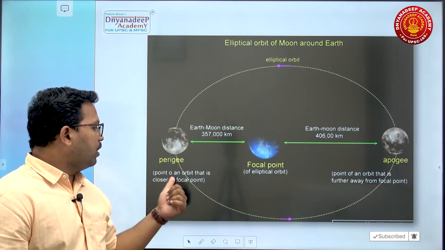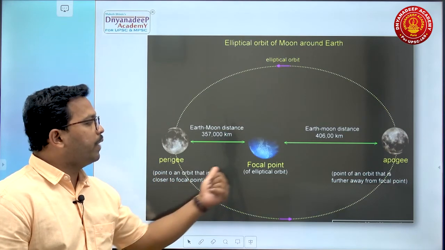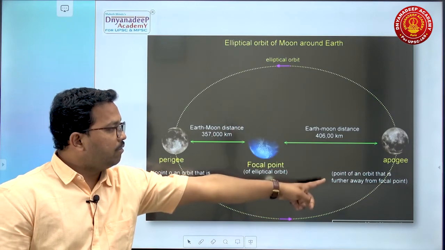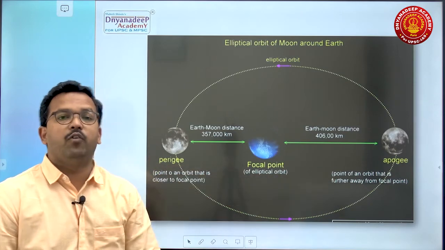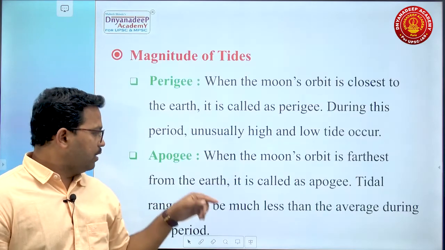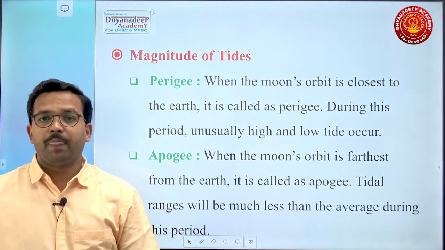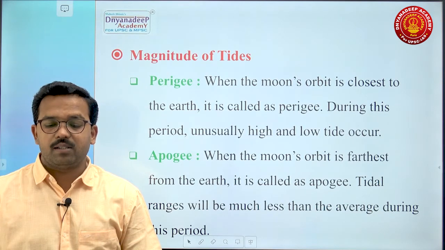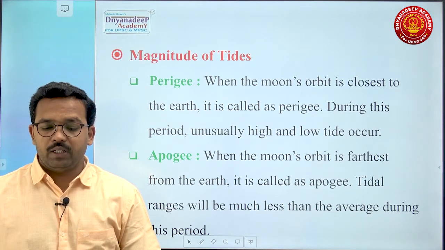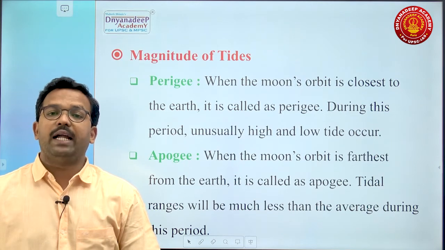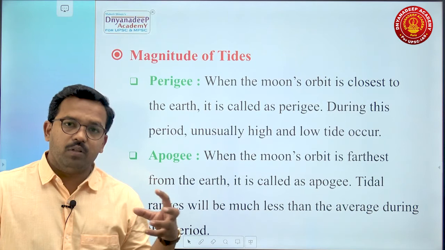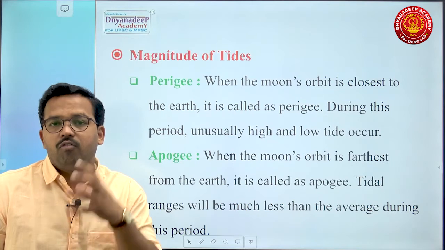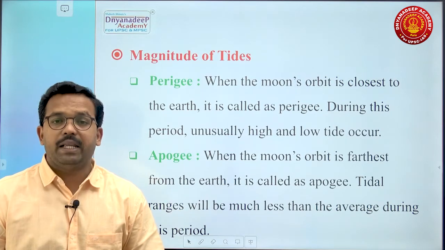Here, the point on the orbit that is closer to the focal point of the elliptical orbit, and here the point of an orbit that is farther away from the focal point. So it is a focal point of the earth. Now what it says: perigee, when the moon's orbit is closest to the earth, is called perigee. During this period, usually high and low tides are extreme. Why? Because when the moon is closer to earth, it will exert additional gravitational pull on the water of the earth.